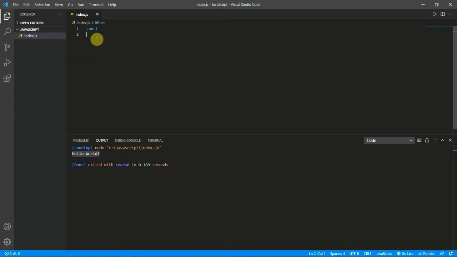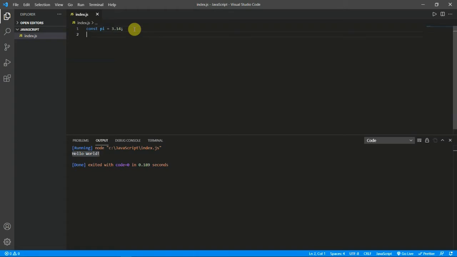Let and var, I will come back to it. Let's first understand const. Const is something like its name, it's constant. You can create a variable which is constant, whose data value cannot be edited throughout our program. So that is why we give const here, and then we give a variable name which is pi, and I'll give the value of it 3.14. Okay, this is my pi variable which is constant and its value is 3.14. Now throughout the program I cannot change the value of pi. If I try to change it, I'll get an error.